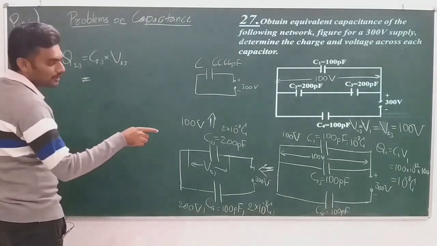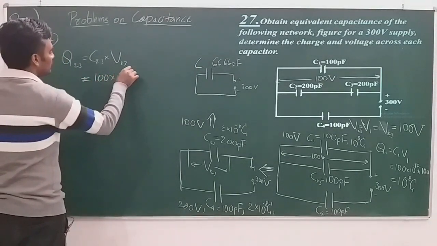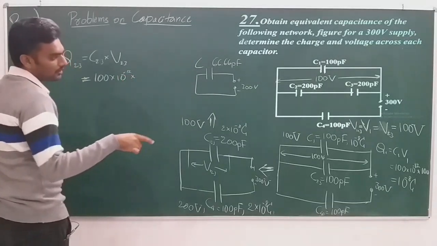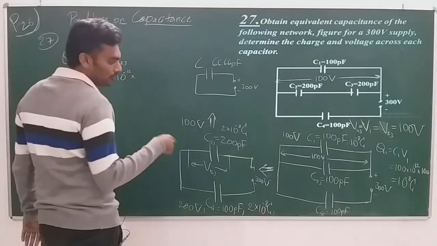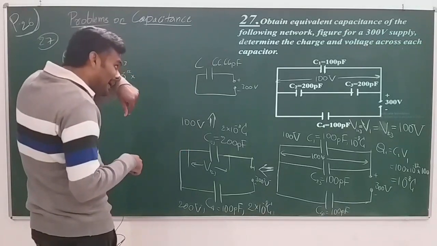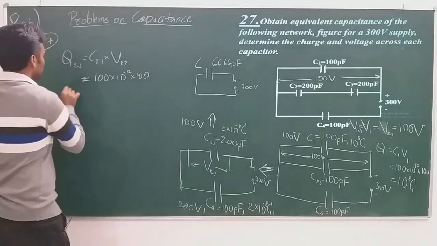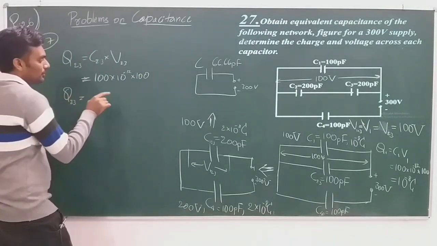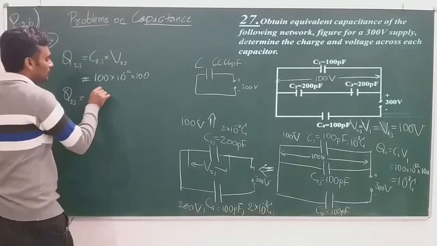What is C23? C23 is 100 picofarad. And what is the potential difference? Potential difference is 100 volt again. So Q23, the charge stored in C23, is 10 to the power of minus 8 coulomb again.